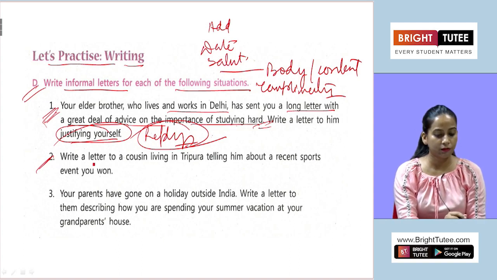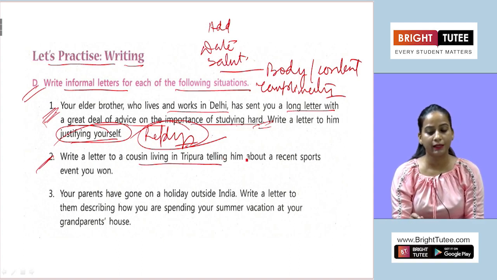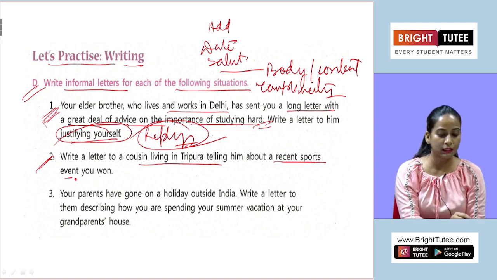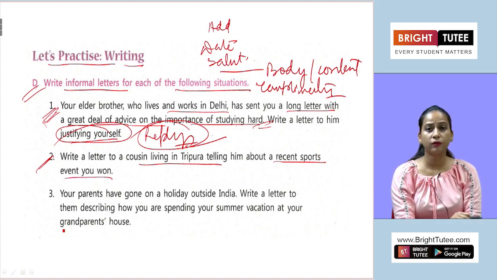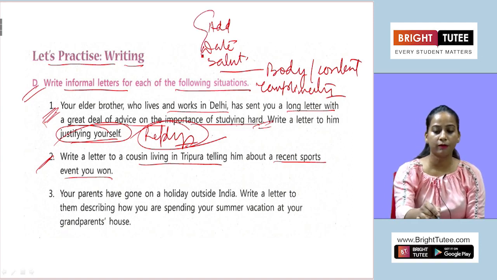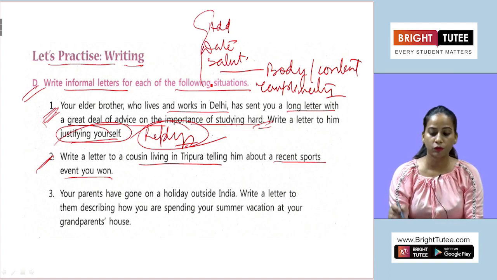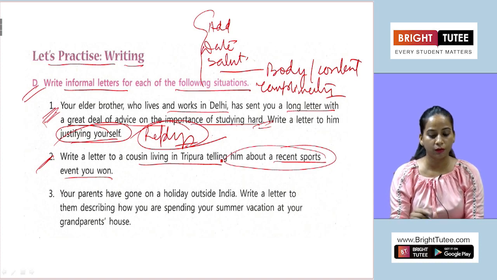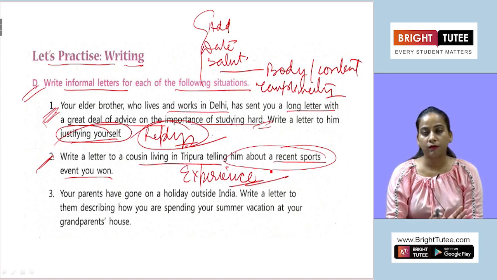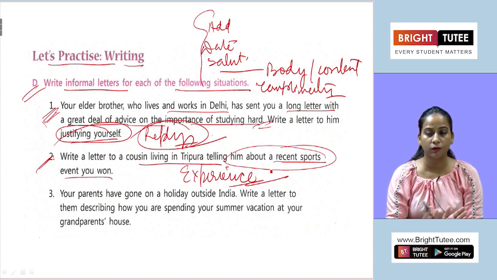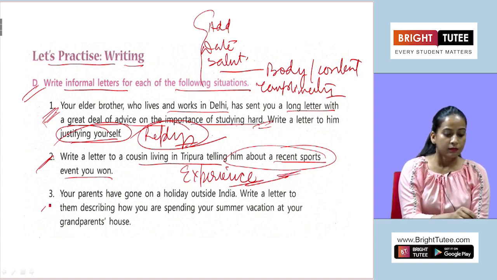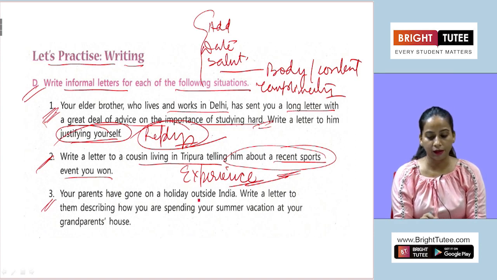The second one they have given, write a letter to a cousin living in Tripura telling him about a recent sports event you won. So here you are going to share your feelings. The format will be the same, the same format you have to follow. Only the things will change. You are just going to share about your experience here, how you participated in one of the activities and it was a great achievement for you that you won in that particular tournament or match, whatever you would like to mention here, that will be included. Clear?